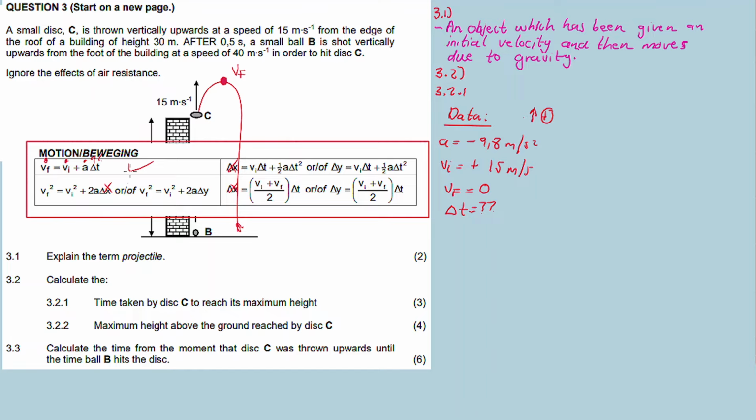Now we substitute inside this formula. For the final velocity I put 0, initial is 15, acceleration is minus 9.8. When you write a test or an exam, make sure you write down your formula before substituting, as I have done here. Then transpose the 15 to the left-hand side, where it becomes negative 15, so delta t is equal to negative 15 over minus 9.8.